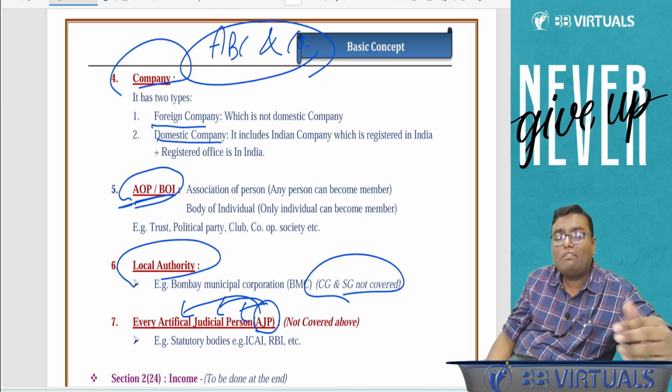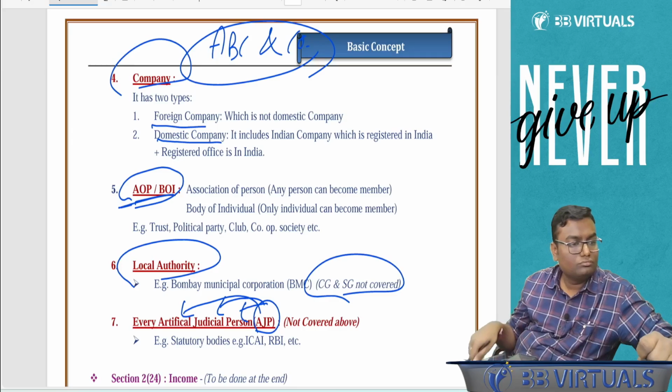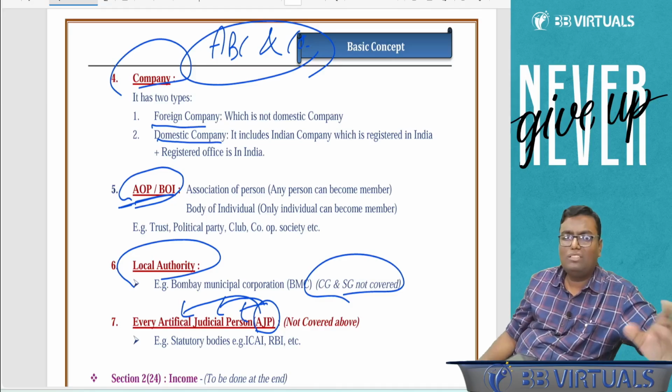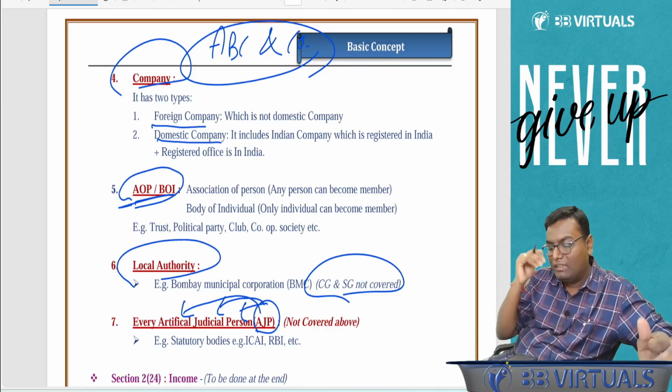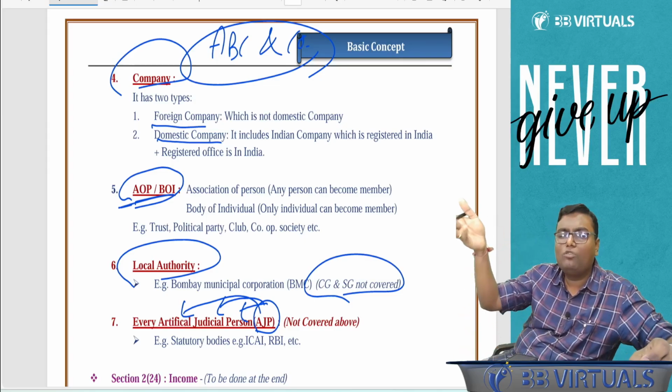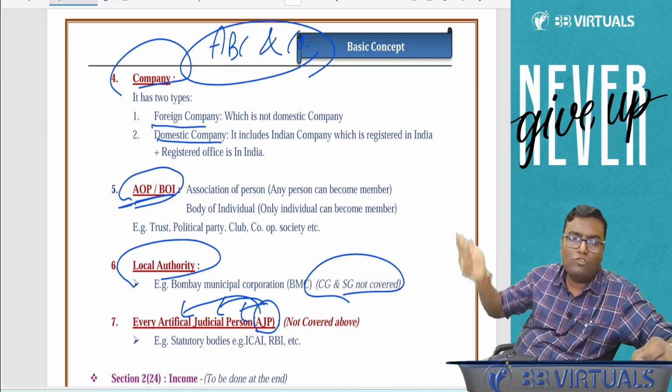Maharashtra High Court. That is Bombay High Court. Perfect. Artificial Judicial Person. That is AJP. So this kind of categories are there. This is how you are supposed to bifurcate the person into various categories, and accordingly you have to apply the provision. Accordingly you have to apply the tax rate.